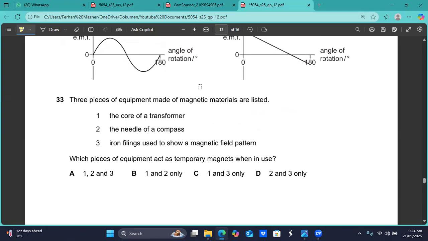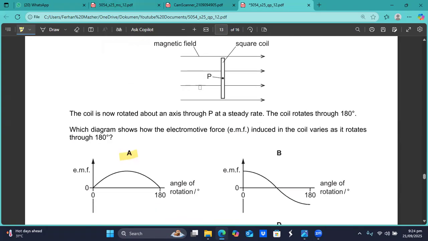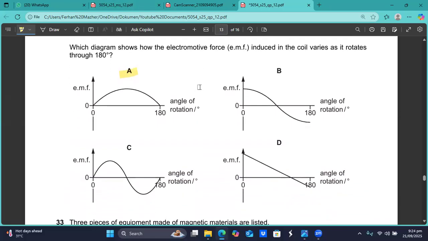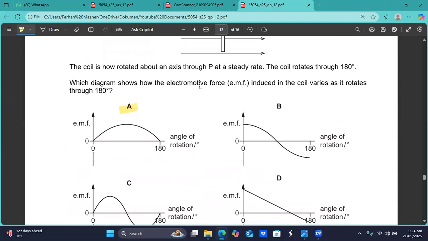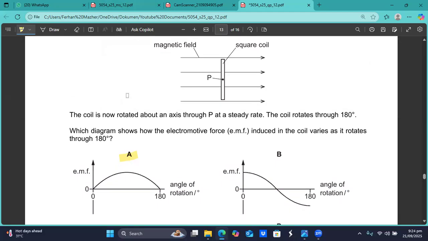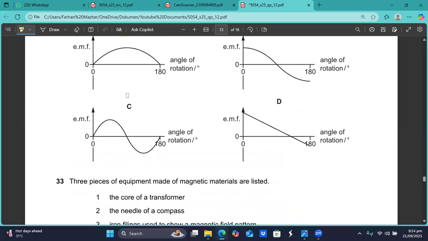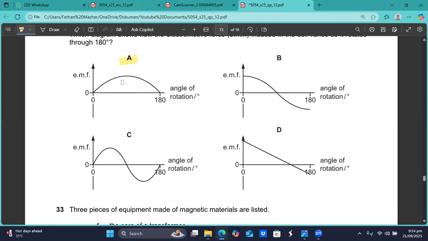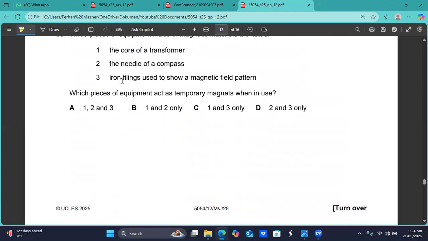Show you that question again. So you can see, look at this graph. I'm just trying to show you because to see the whole question, we have to reduce the size. Now you can look at these options. And this was their statement. And these were the options. A is the right option because in A, they have only shown the half cycle and the direction of the EMF has not changed.